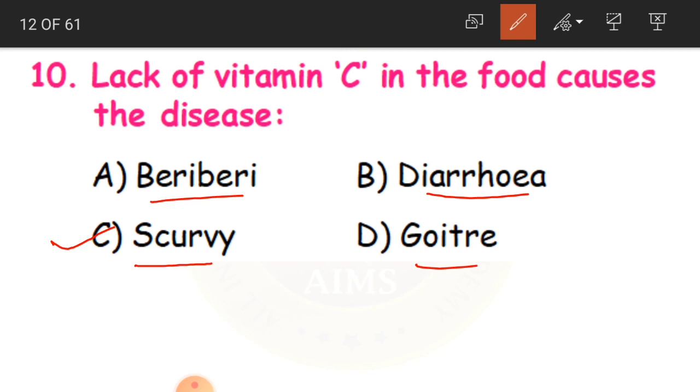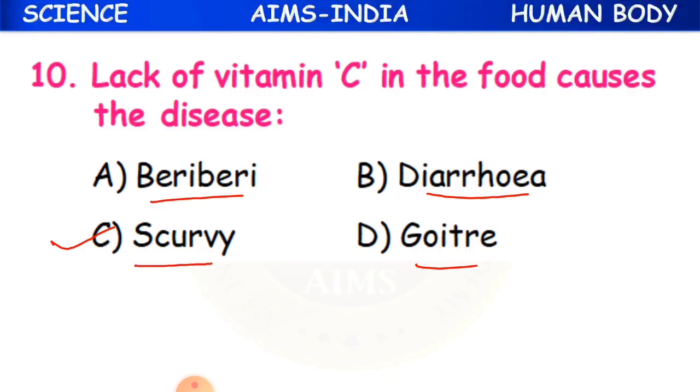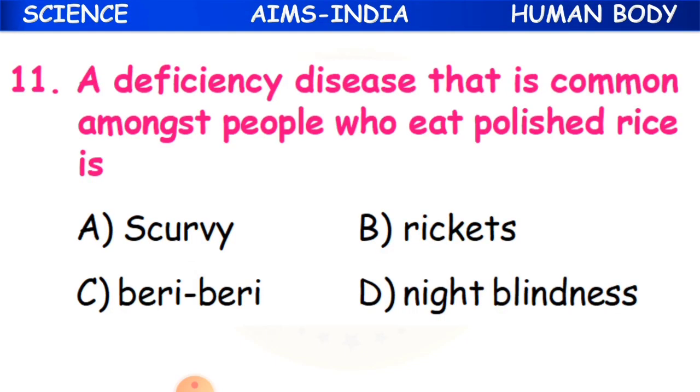Vitamin C is found rich in citrus fruits. So you have to take them in a good amount so that you will not get such diseases, that is scurvy.